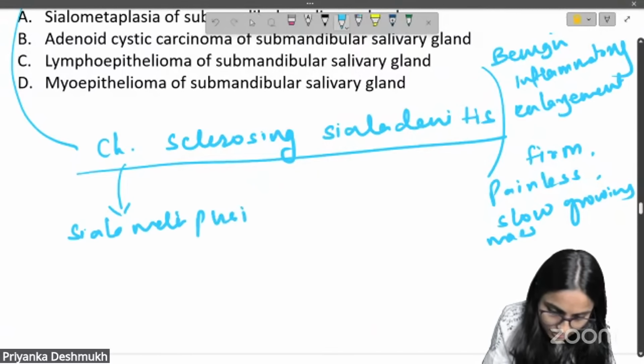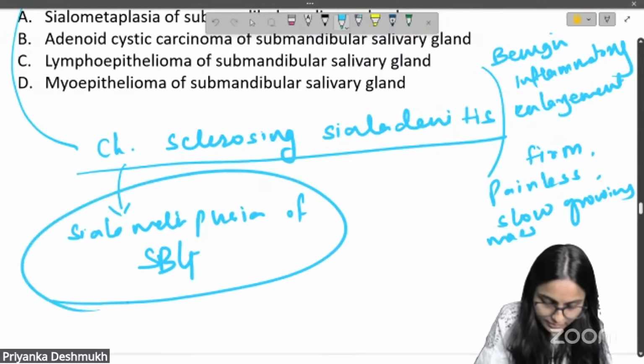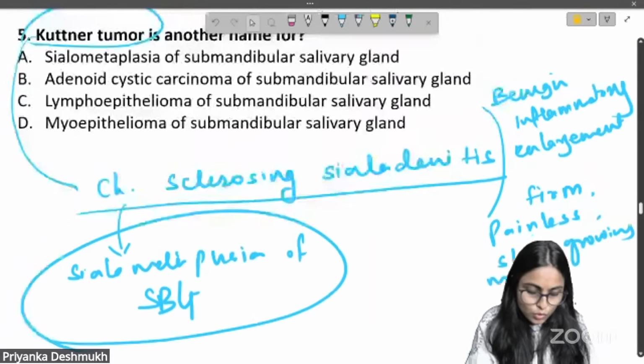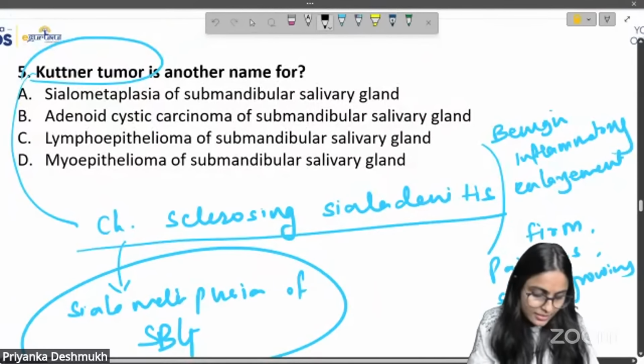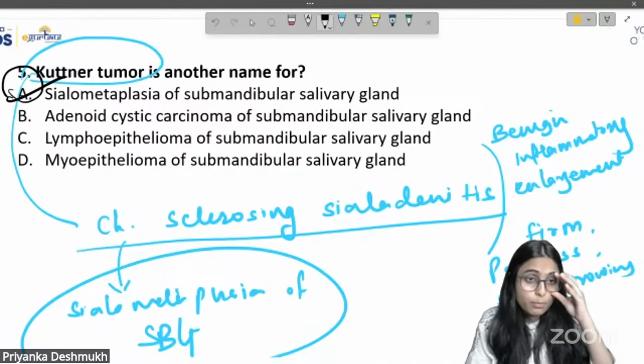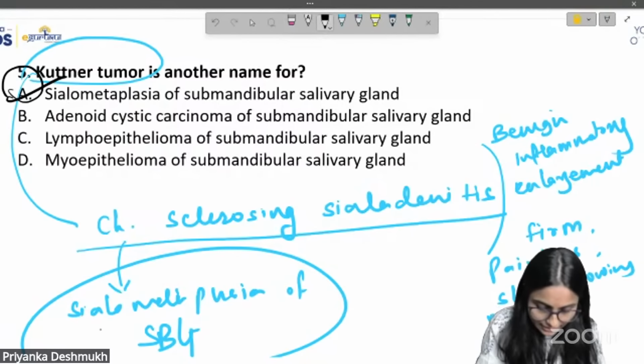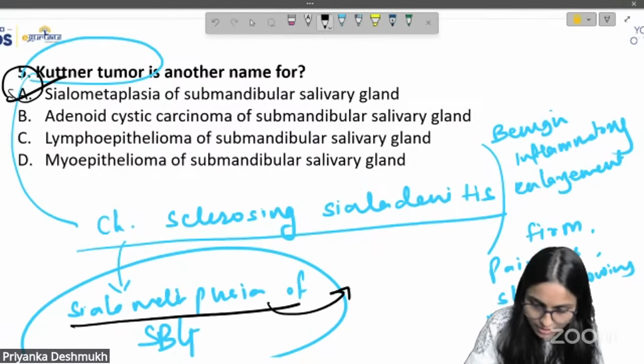sialometaplasia of the submandibular gland. So what is the correct answer here? Option A is the correct answer. It is sialometaplasia of the submandibular salivary gland. What exactly happens in sialometaplasia?